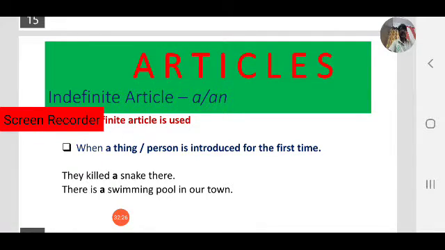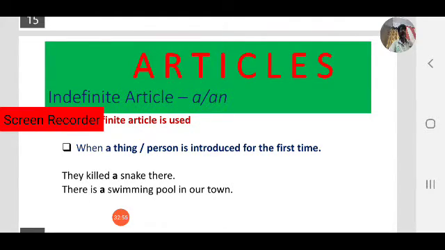Okay, there is a swimming pool in our town. Observe, a swimming pool, so we are introducing it the first time. If you want to talk about the swimming pool again, then we can use the swimming pool. At first introduction we use a or an based on the sound. If you want to refer to the same things or persons again, we use the.